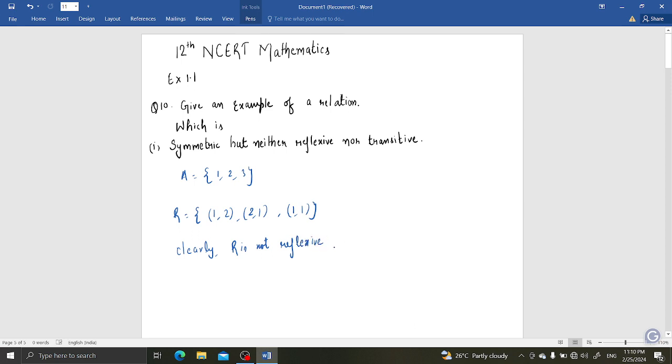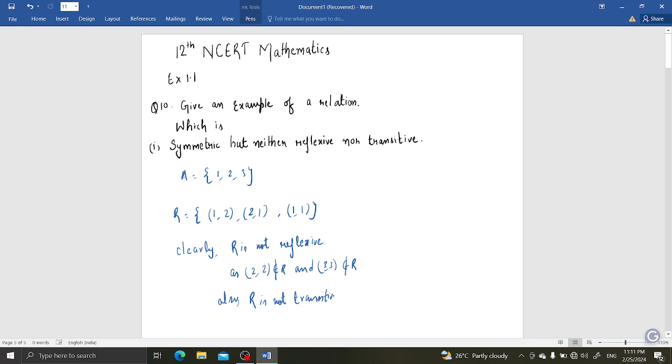Clearly, R is not reflexive. And why so? Because (2, 2) does not belong to R, and (3, 3) does not belong to R. Also, R is not transitive.